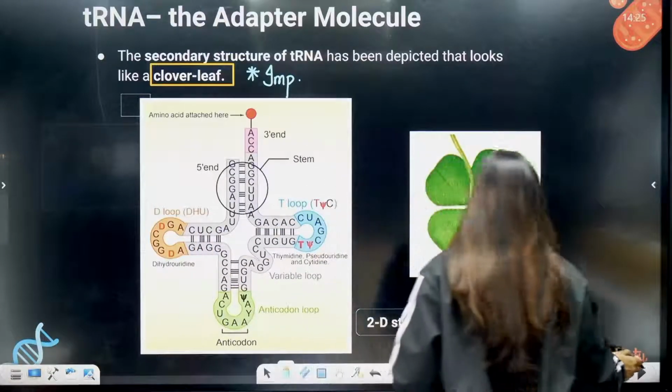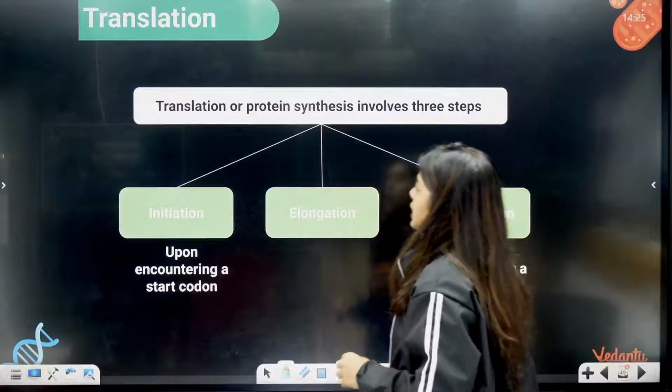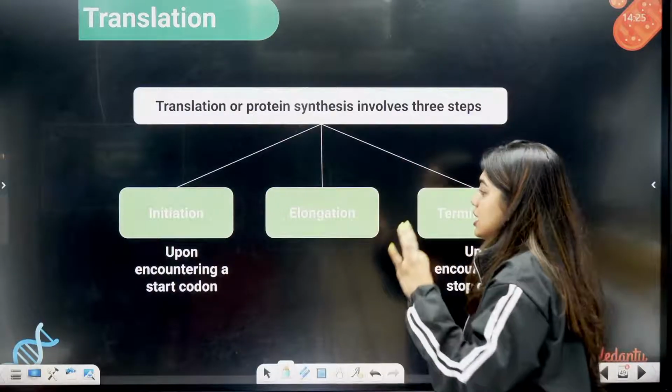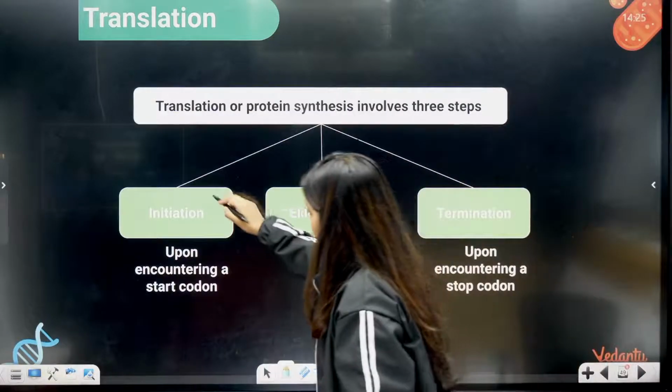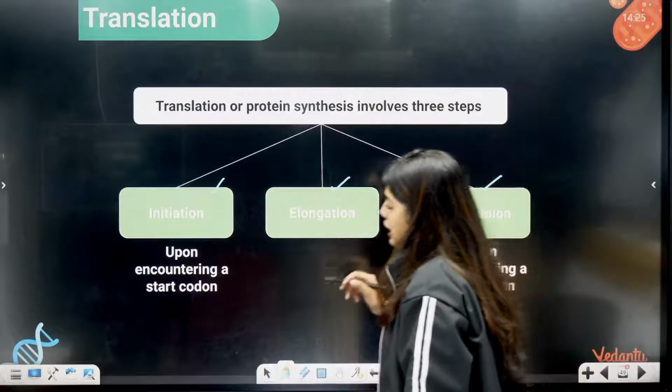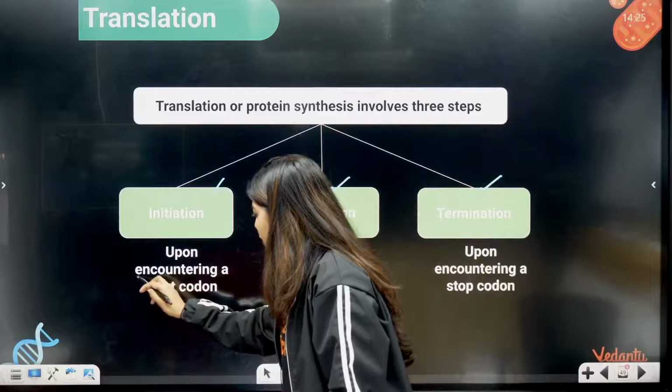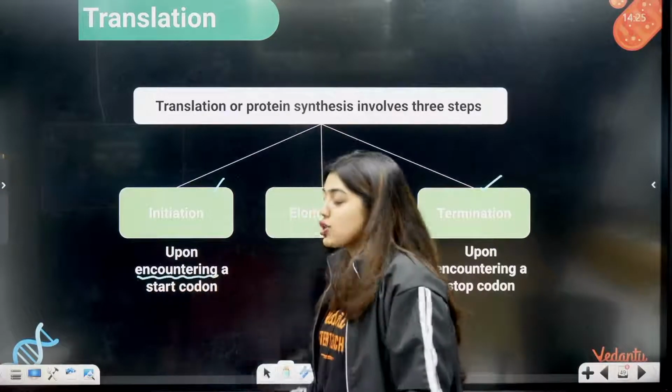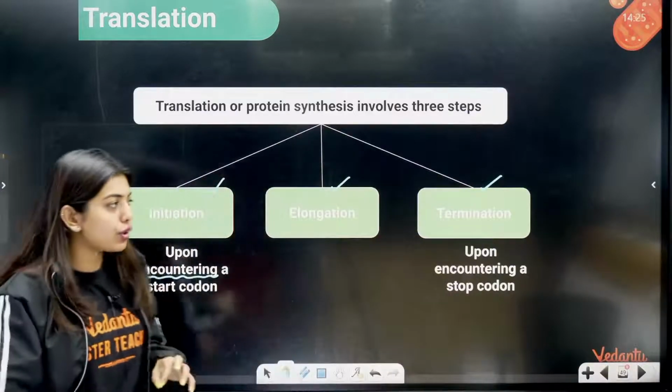Okay, so let's do translation. Translation or protein synthesis involves 3 steps. First one is going to be initiation, second one is elongation, third one is termination. Initiation means upon encountering a start codon. So as I told you, initiation, who is going to be involved?